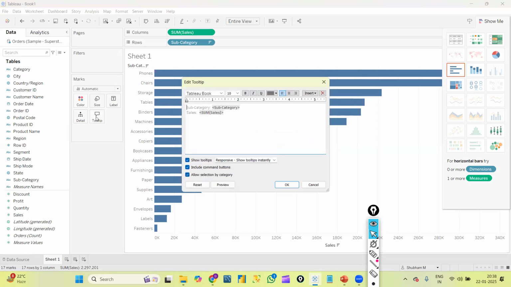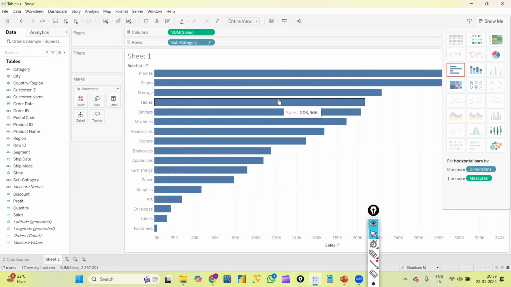I just double click on the tooltip, and I will get this edit tooltip. If I wanted to remove this subcategory, I'll just remove that. I'll keep only sales value. Like that, if I wanted to add anything, we can add. I click on OK. Now if you can see, when I keep my cursor, it is showing me only sales value. Like that we can decide what to display inside the tooltip.